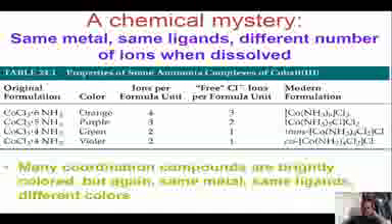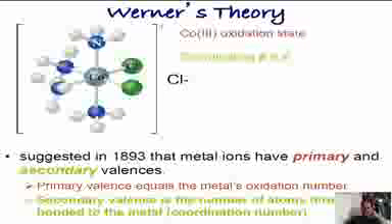According to this, Werner proposed the first theory in 1893, and according to him, when a complex is formed, there are two types of valencies, called the primary valency and the secondary valency.